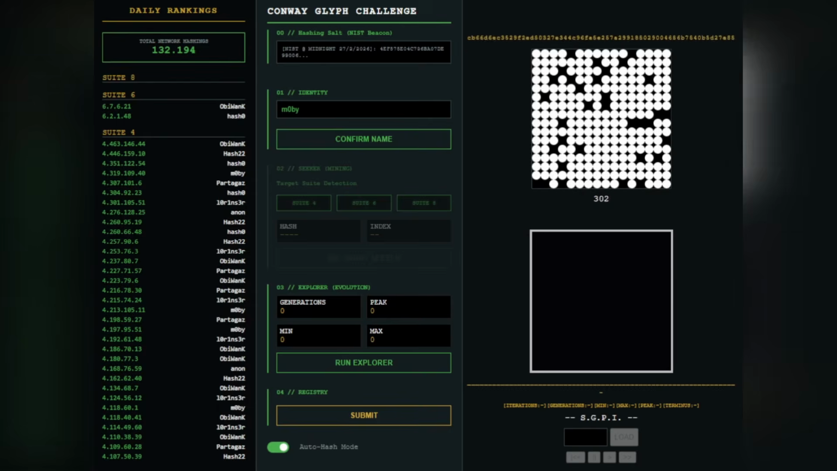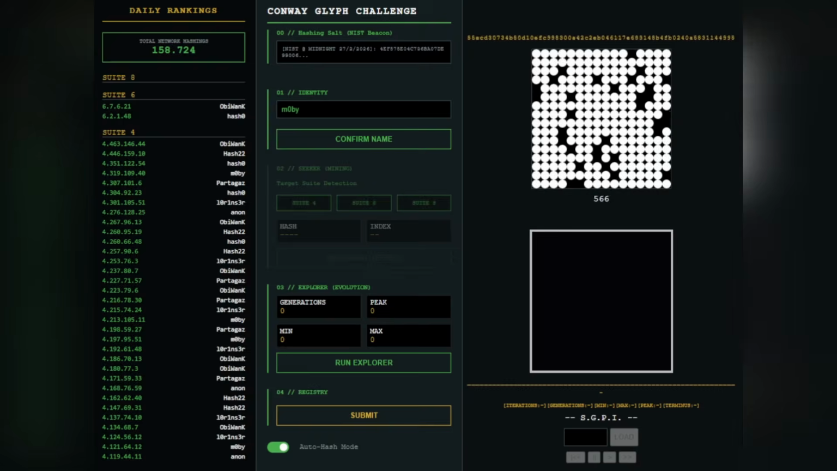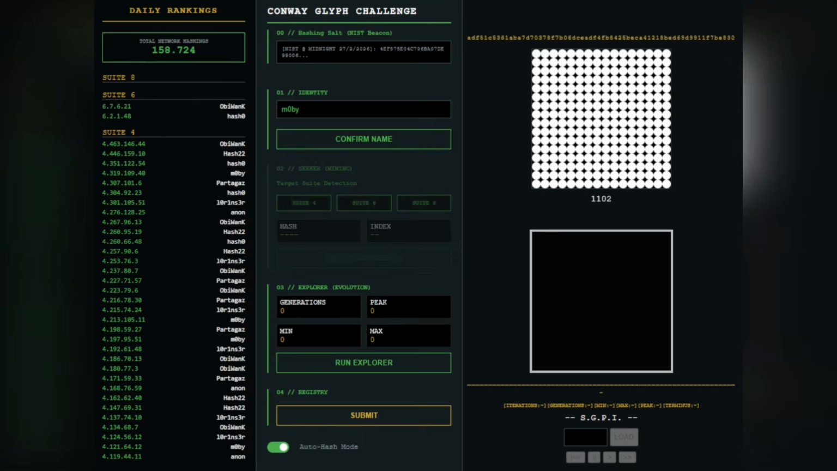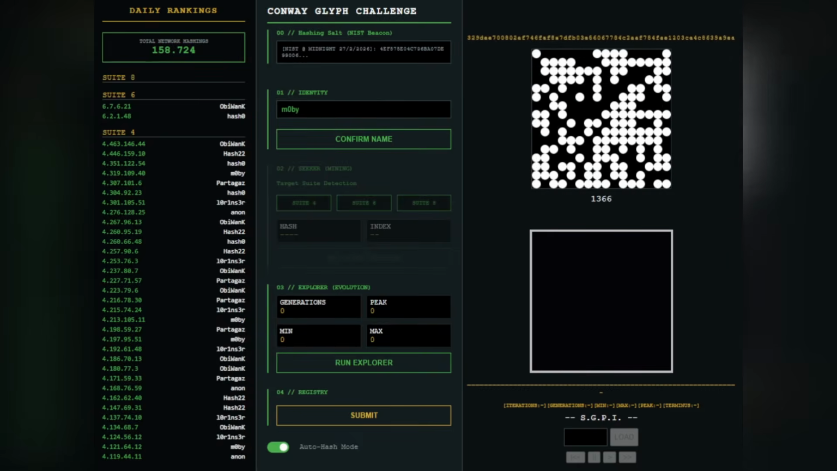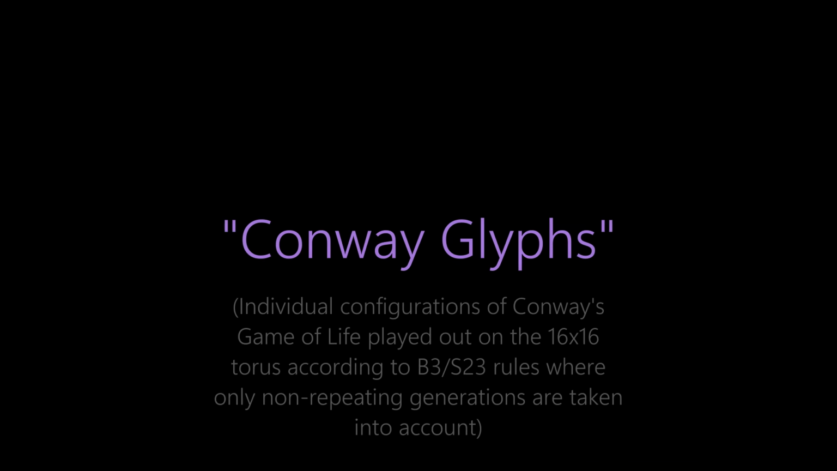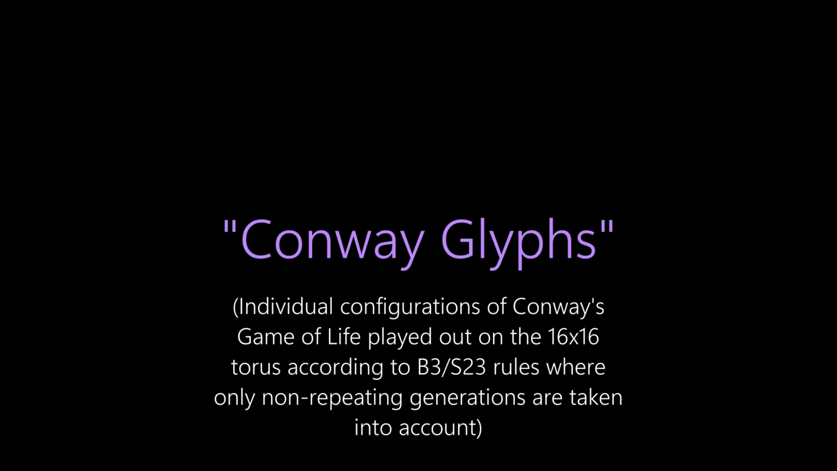Our algorithm checks Game of Life evolutions for repeating generations and terminates once a pattern enters into a loop. We do this to prevent patterns from repeating infinitely, for example gliders that wrap around the torus forever. This distinction is why we call those specific Game of Life patterns Conway Glyphs as a shorthand.